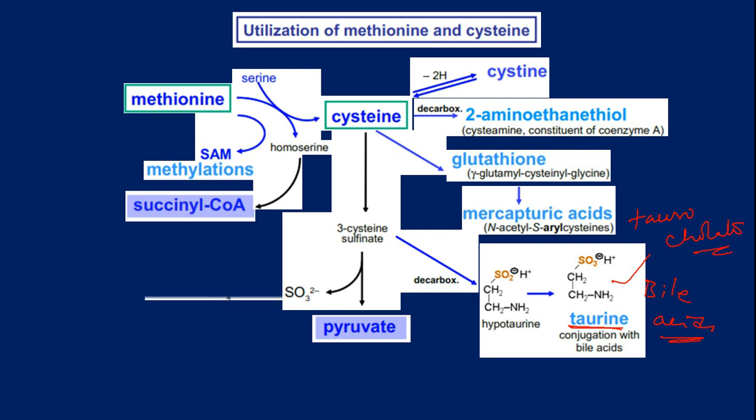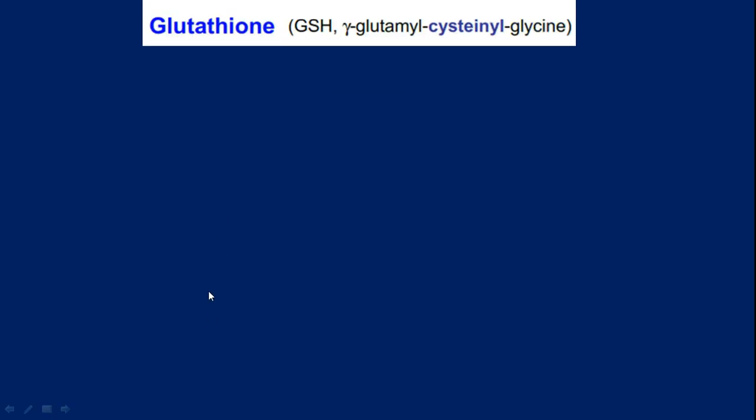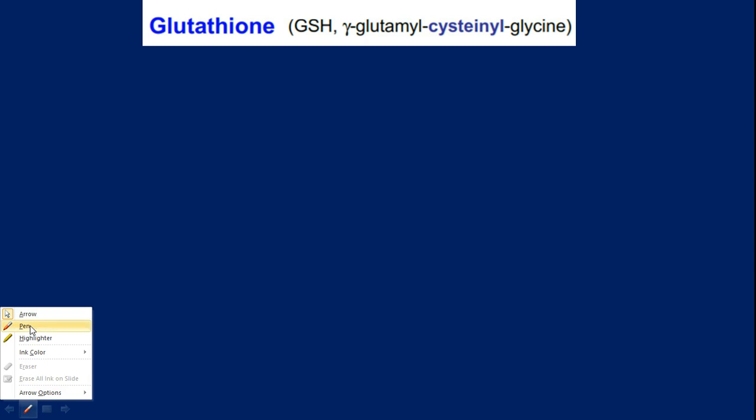So the sulfate at the end, whatever we have over here, is integrated into PAPS. Through PAPS, sulfation happens. Sulfate esters of sugars and phenols are synthesized with PAPS. So friends, let's see the third and very important sulfur containing biochemical in our system, that is glutathione.